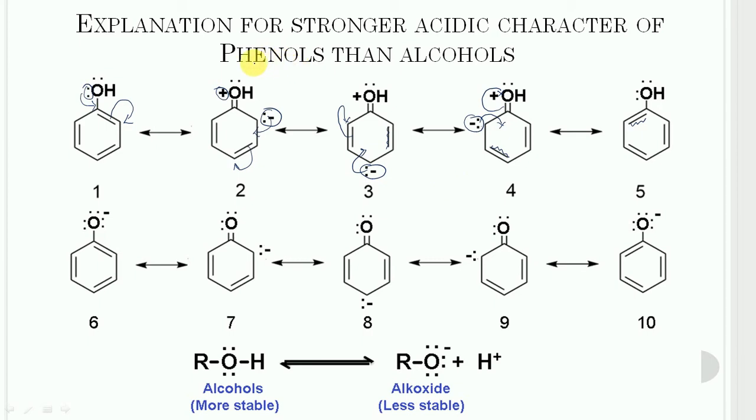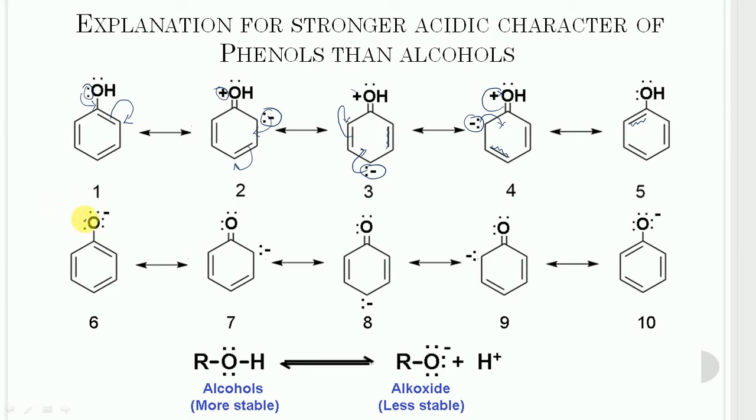Due to the partial positive charge on the oxygen, the bond between oxygen and hydrogen of the hydroxyl group becomes weaker, and due to this it can facilitate the release of the proton. After the release of the proton, the phenoxide ion is formed, and the phenoxide ion is also stabilized by resonance. So let us study its resonating structures.